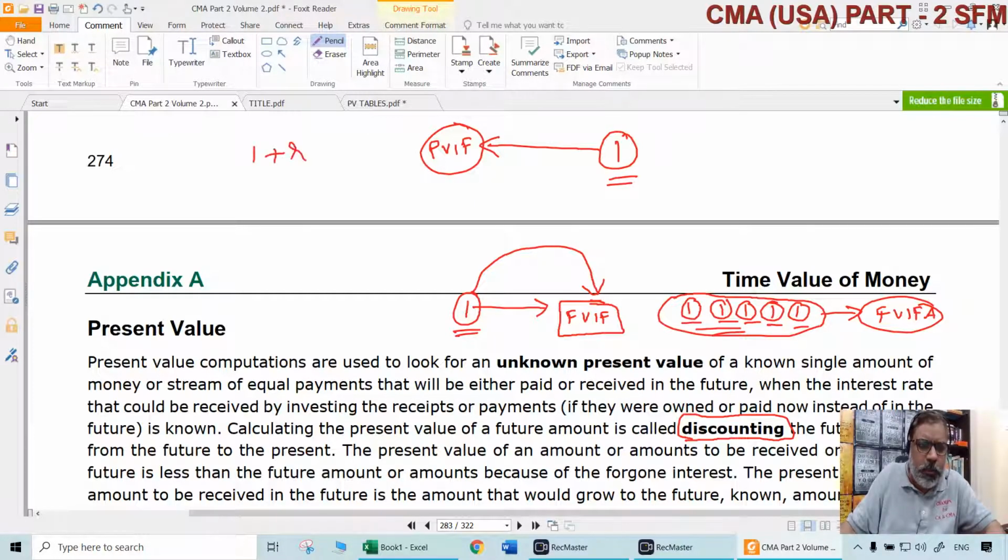So for compounding, what did we use? Simple: 1 plus R to the power of N, whatever the notations we use. For discounting, what do we use? The reciprocal: 1 divided by (1 plus R) to the power of N. That is the discount factor.